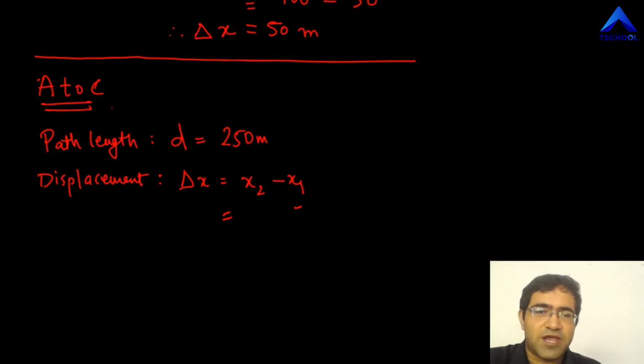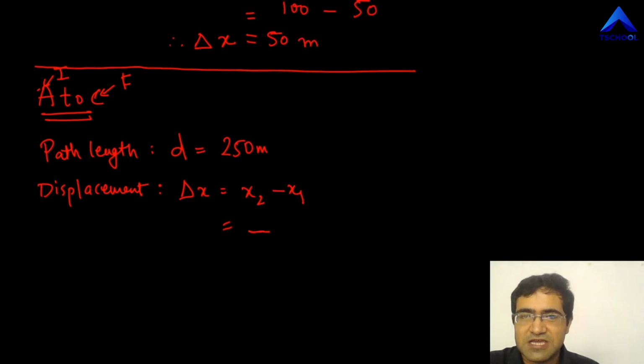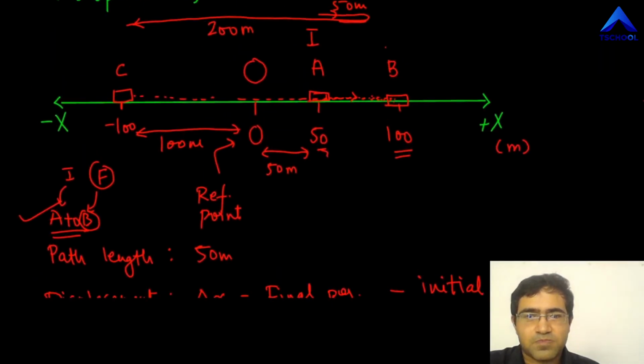Now to decide final and initial, this is what helps. So let's have a look. A is the initial one and C is the final one. I'm sure you realize that very easily. So let's write the positions. Final position means here I have to write the position for C. Let's go to the diagram. Position for C over here is minus 100.